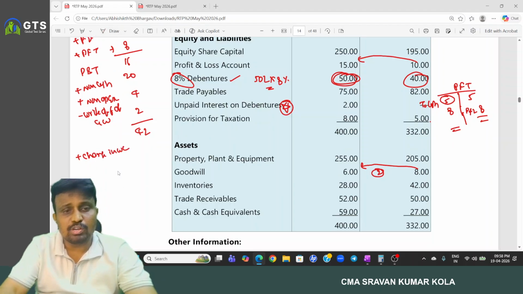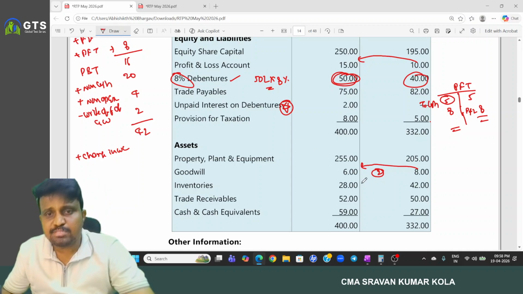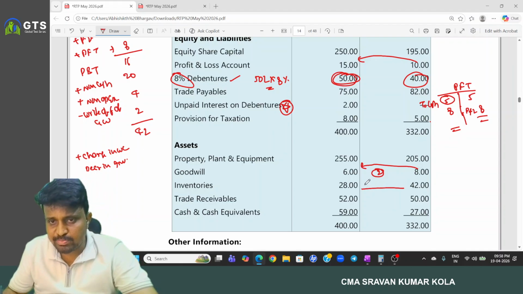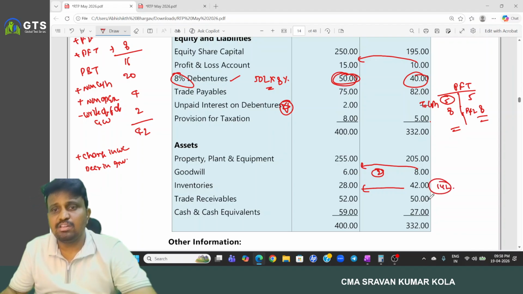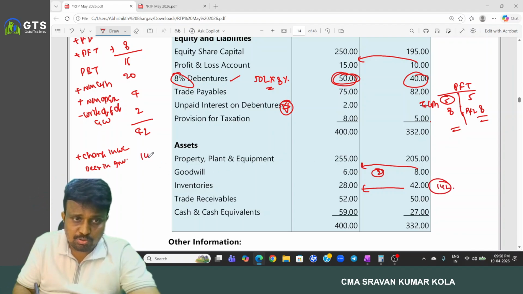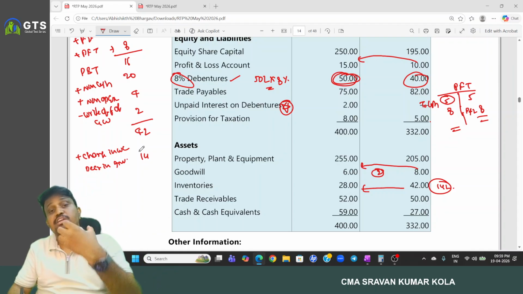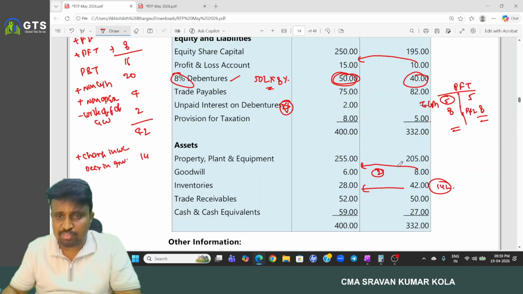And next, changes in working capital. Working capital changes we have to consider. So inventory. Inventory has been decreased. By how much amount has it been decreased? 14 lakhs, right? How much amount? 14 lakhs. So decrease in stock, and then nothing but decrease in working capital. A release of our working capital is deemed to be an inflow.